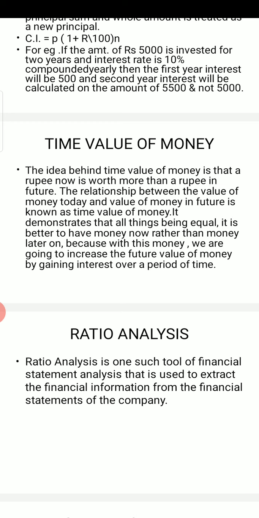As I explained before, after starting this video I immediately explained two terms: financial statement and analysis of financial statement. So ratio analysis has a direct relationship with financial statement analysis. Why? Because what is ratio analysis?